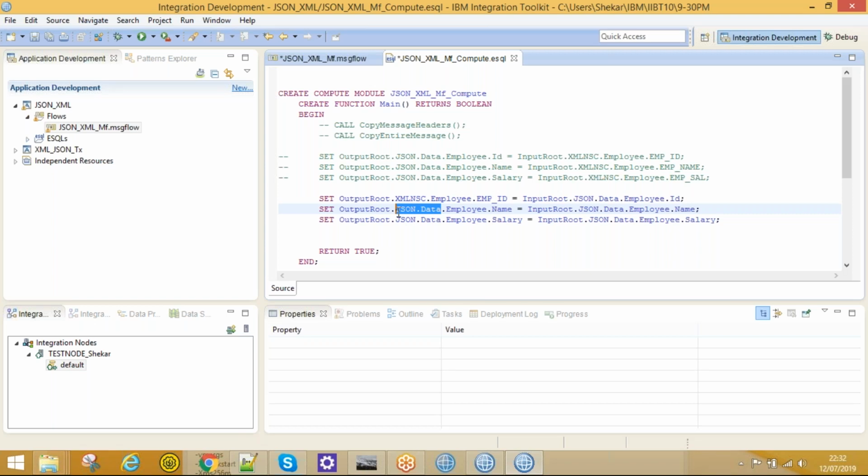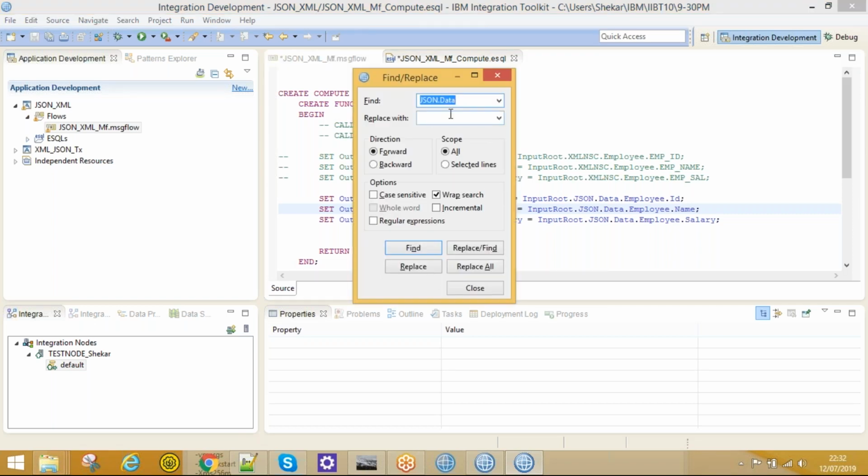Control F, replace JSON data with XML NSC.